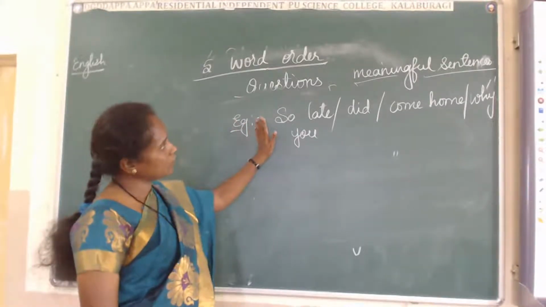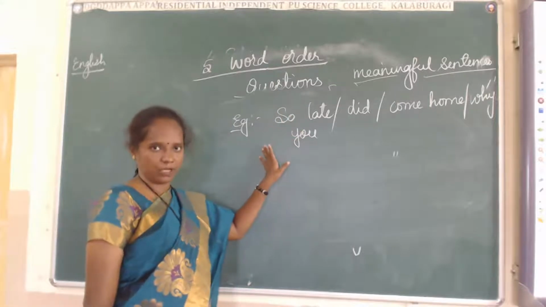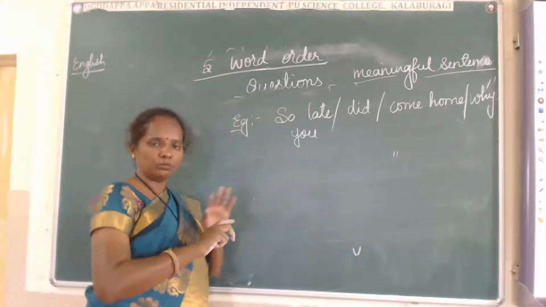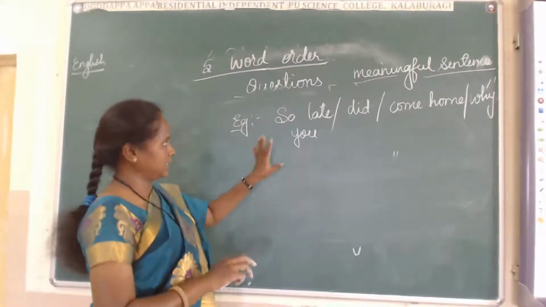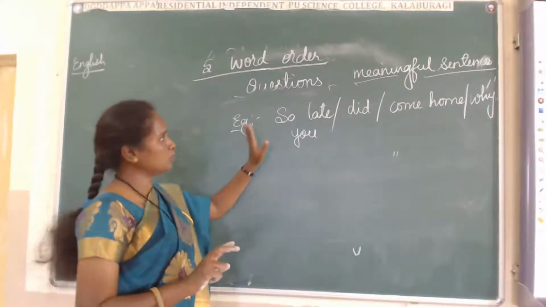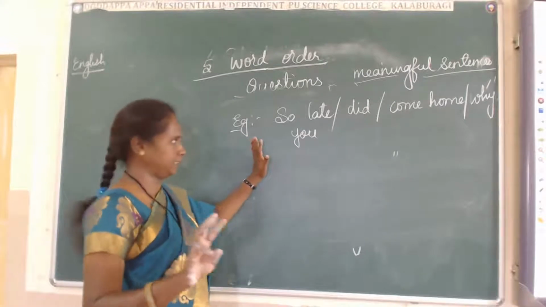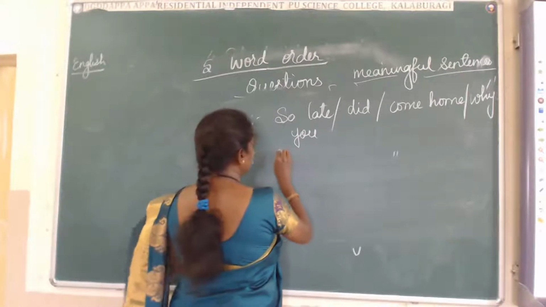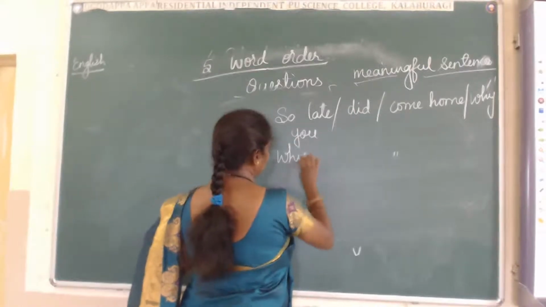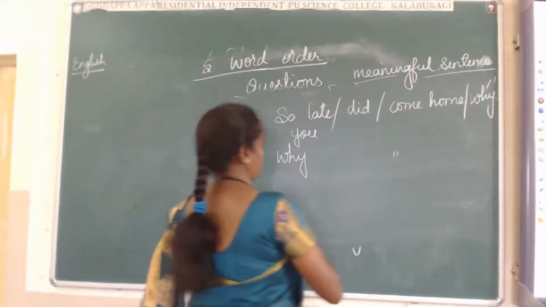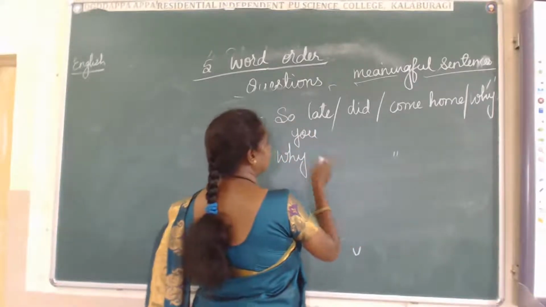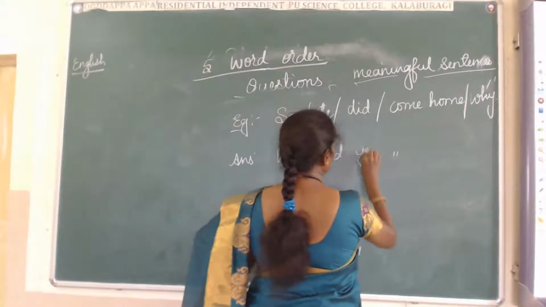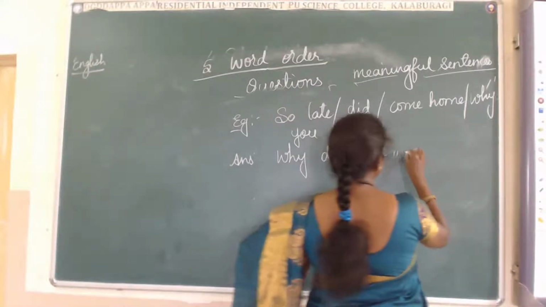And they told us to make a meaningful sentence. They didn't instruct that we have to make this sentence or that sentence. In the given sentences, we have to make a meaningful sentence. That's it. The answer is, first we have to take the WH word. Why? Because this is a question form. Then after that, why did you.